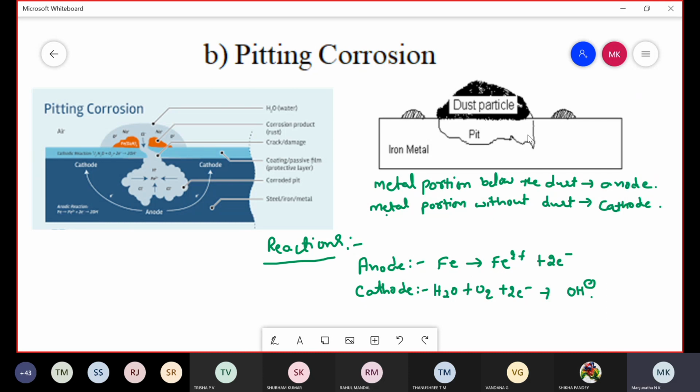Below that write pit or small hole. Okay.